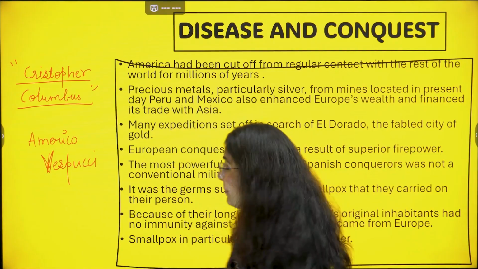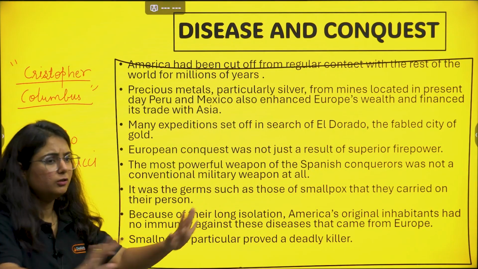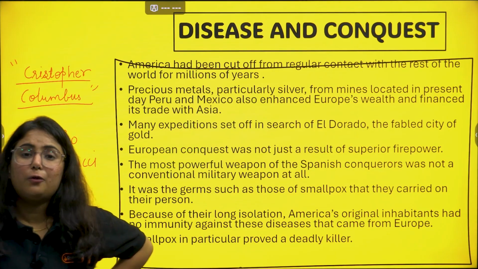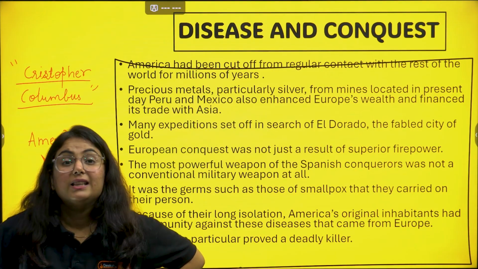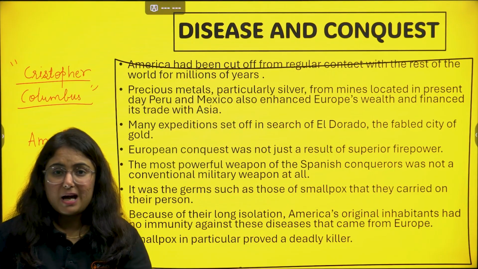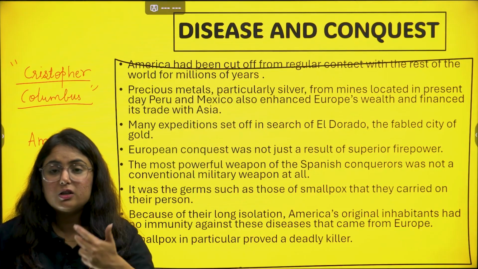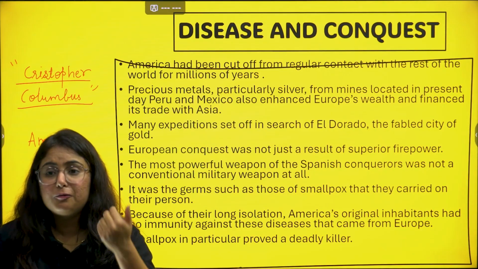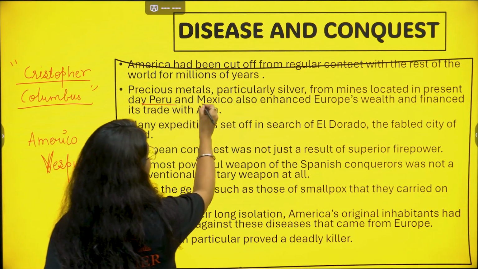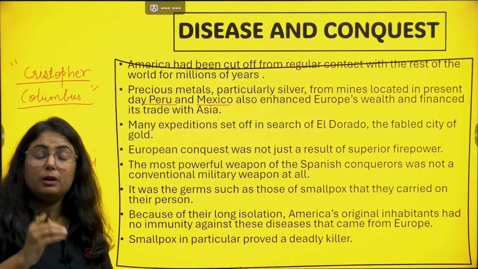So basically, America has been cut off from the rest of the world for millions of years. Because they were cut off for so long, they saved their resources. America is a vast land which has many metals, enough gold, enough silver, enough minerals, right? Very rich, particularly if we talk about Peru and Mexico.